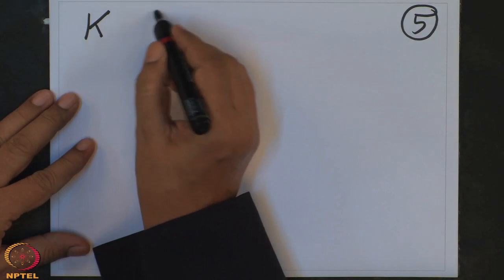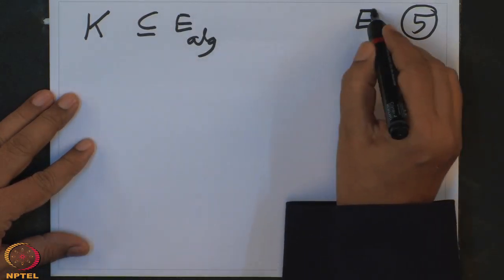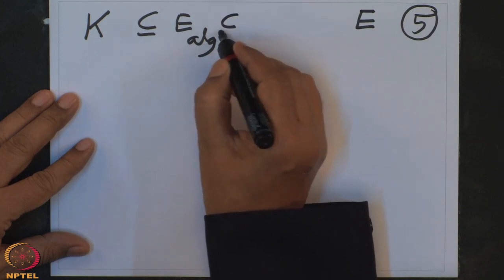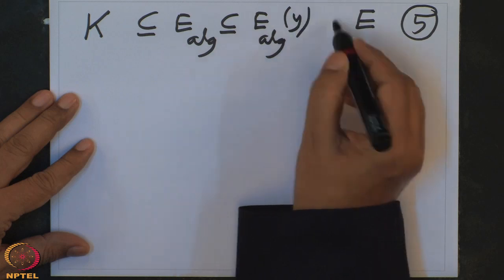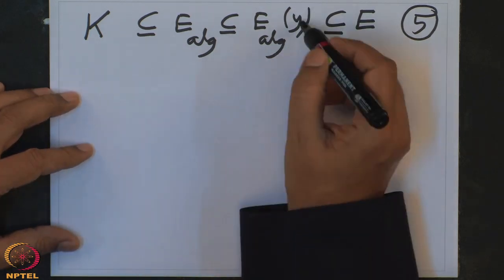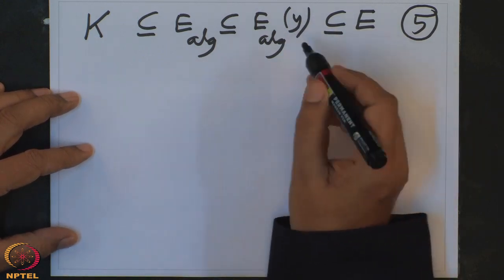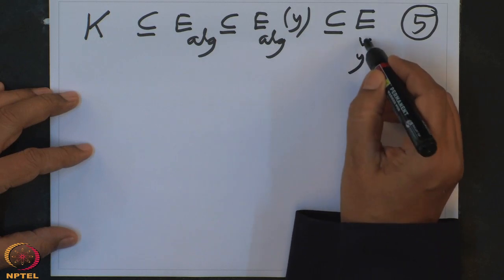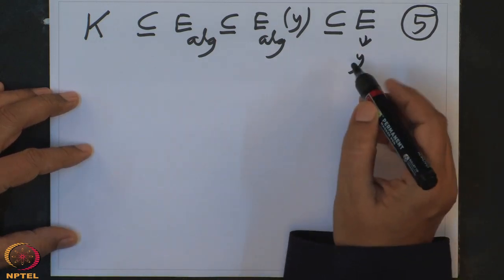Well, but what do we know? We know the following thing: K is here, E_ALG is here, E is here, and in this I want to adjoin that y which is here. Now this y is an element in E. Y was an element here, and y satisfies the polynomial f.